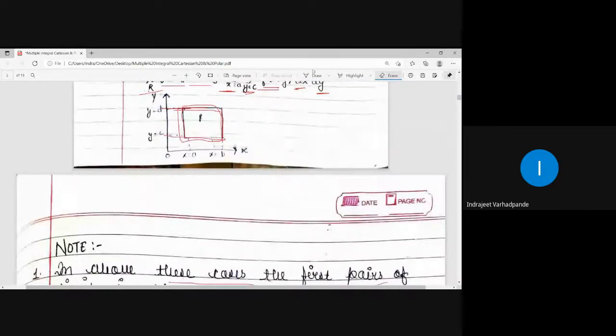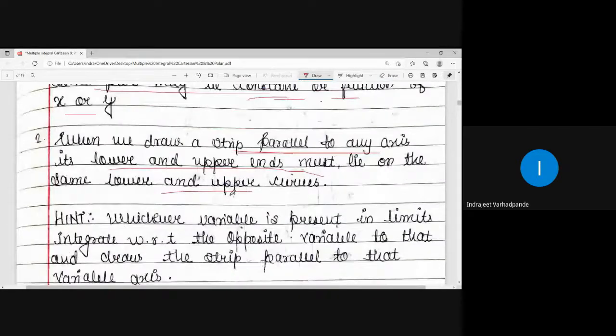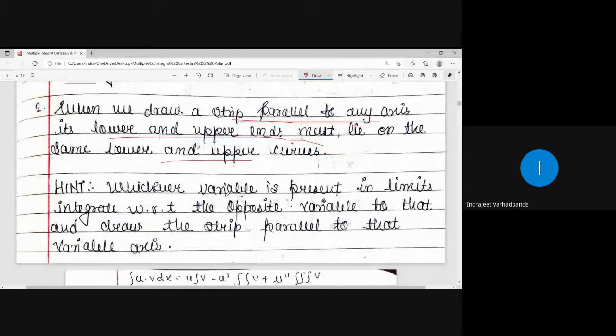Third point, which is very important, is a hint for us. What is that hint? Whichever variable is present in the limits, integrate with respect to the opposite variable to that and draw the strip parallel to that axis. This is for our understanding. You will not find this particular sentence in any of the books.